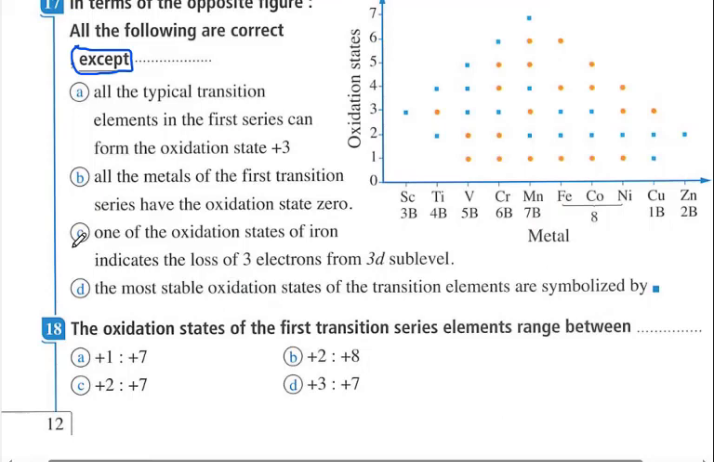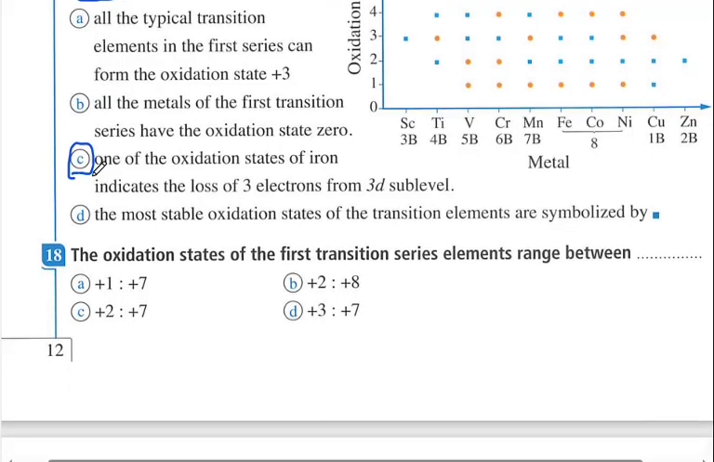So here it is not the correct answer. It is a wrong answer, so it is the exception here. So we have to use one of the oxidation states of iron indicates the loss of 3 electrons from the 3d sublevel. It is not correct, and it is the choice that we must choose.